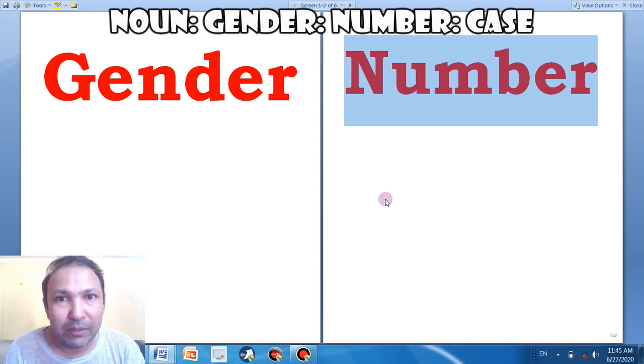You know masculine and feminine already from your class 5 or your grade 1 as well. So that's gender, masculine, feminine, but there is a third gender as well. That third gender means the third kind of gender. Number 1 masculine, number 2 feminine, number 3 that is called common gender, and number 4 that is called neuter gender. So there are 4 kinds of gender.